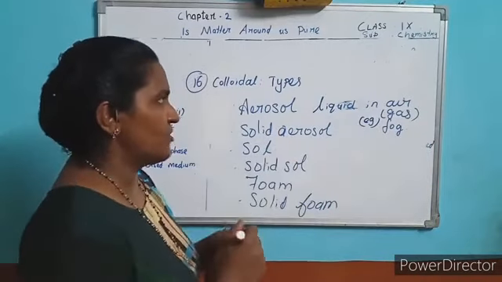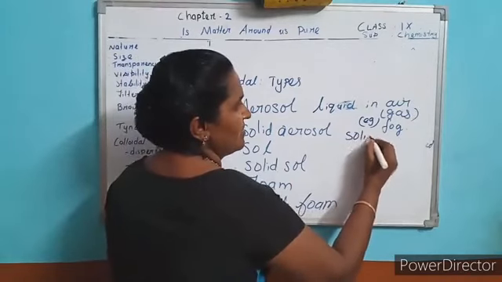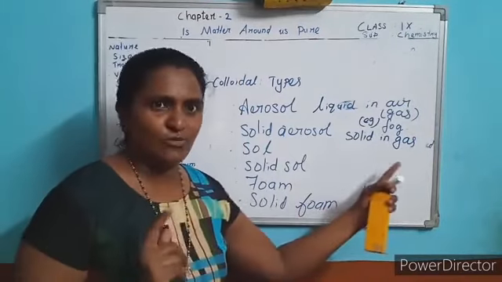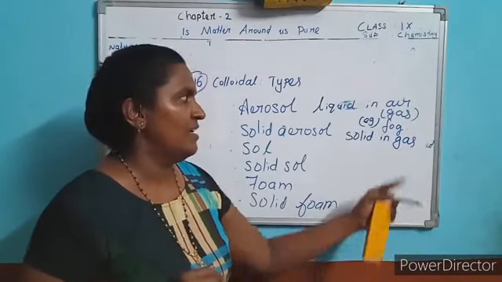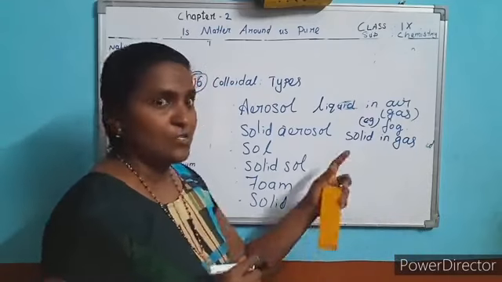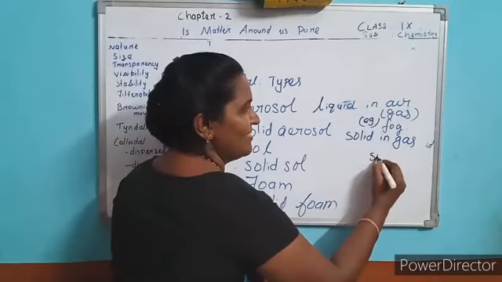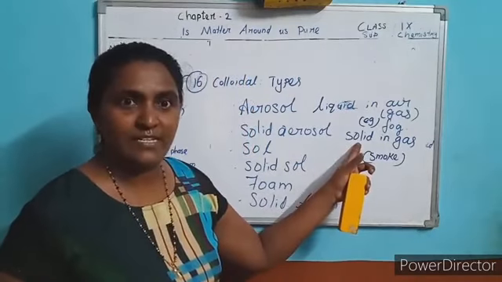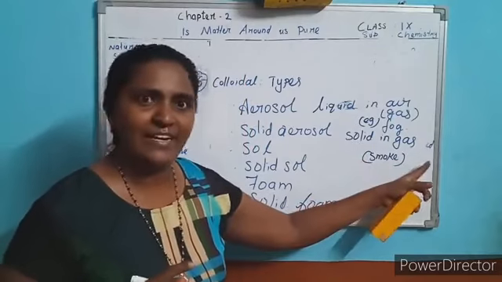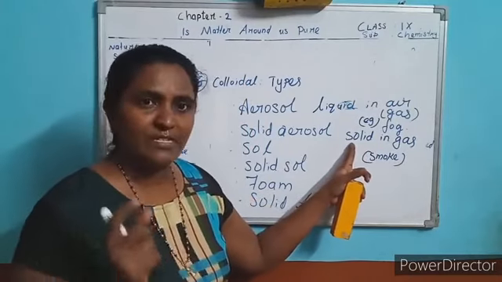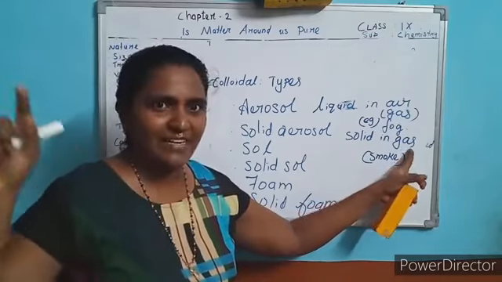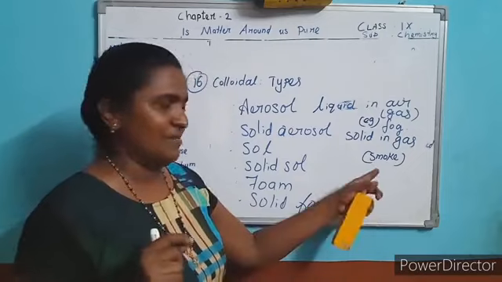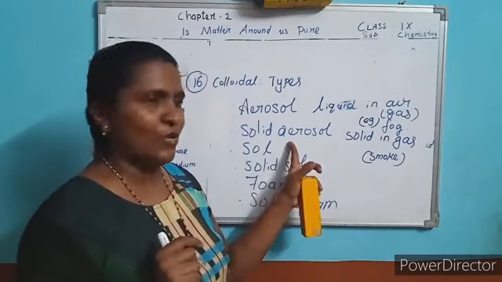Understood? Solid aerosol means solid in gas. Solid is small quantity, gas is large quantity. Dispersed phase, dispersed medium. Gas means air and solid means smoke. The example is smoke. Okay. Smoke consists of solid and air. Solid means carbon particles present in the air. Smoke present in the air. Carbon particles present in the air. This is an example of solid aerosol.